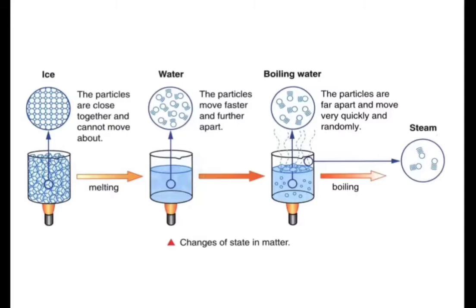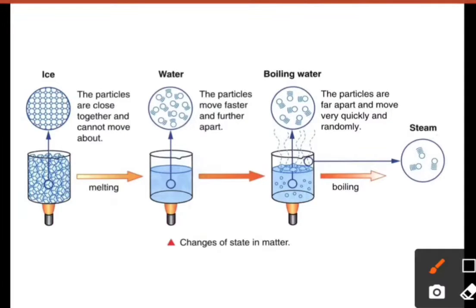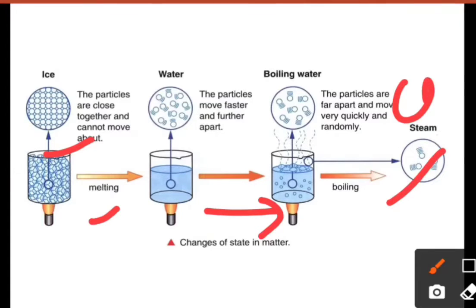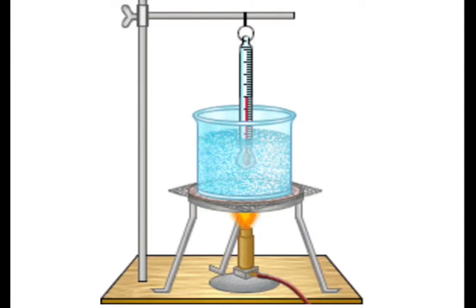So in ice, you can see in this picture, the particles are close together. When we provide the melting heat and the latent heat, the particles move faster and become further apart, and they change into liquid. And when we provide heat again, the particles become even farther apart and move very quickly and randomly, and they change into steam, that is the gas state of matter.